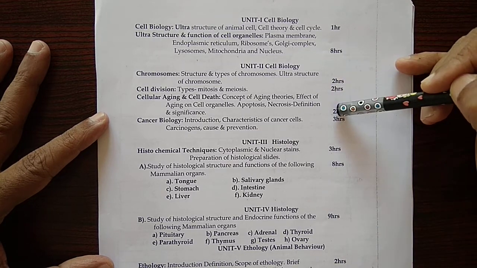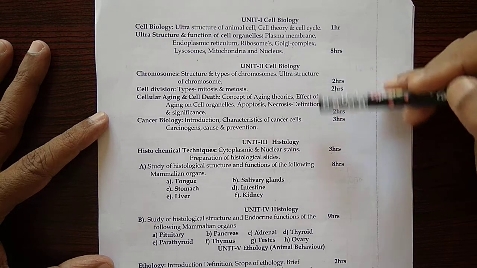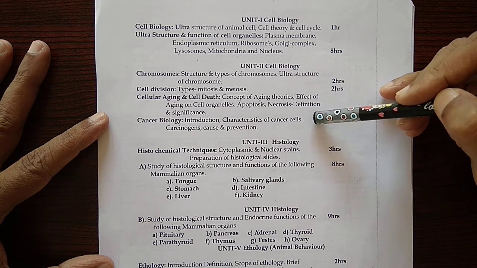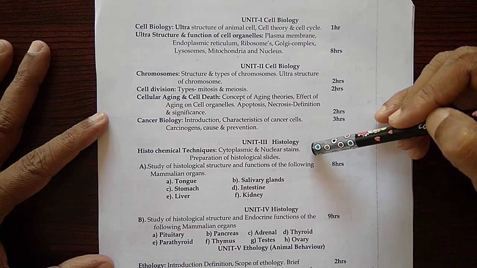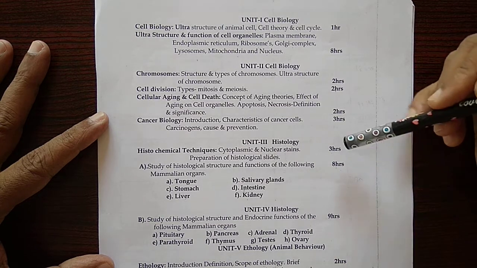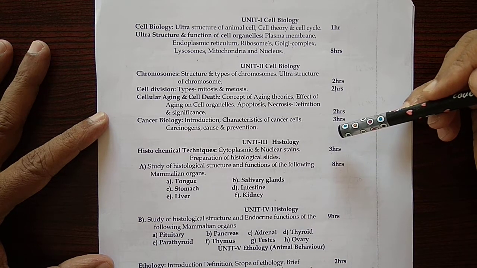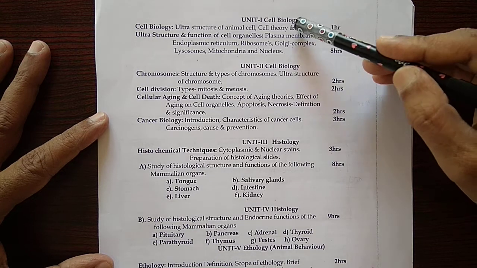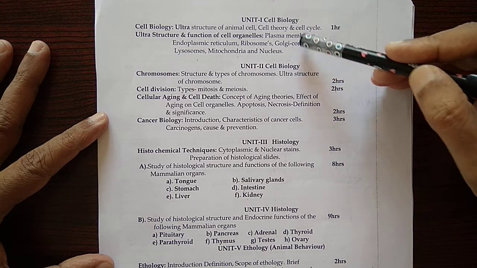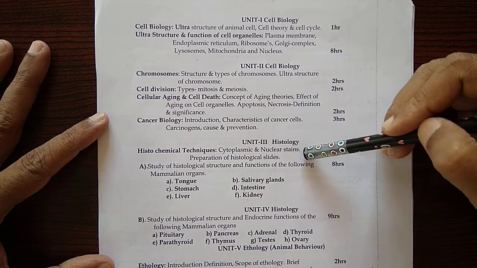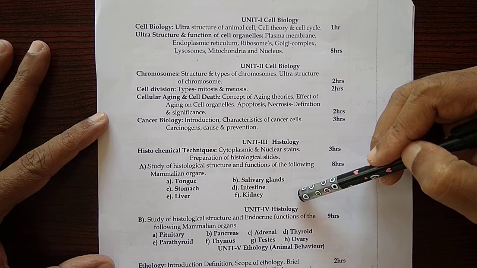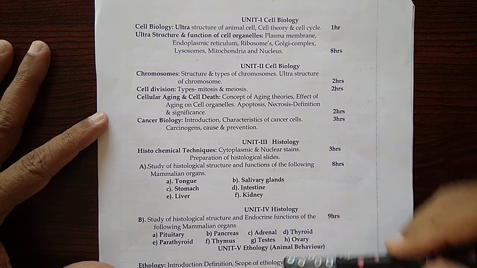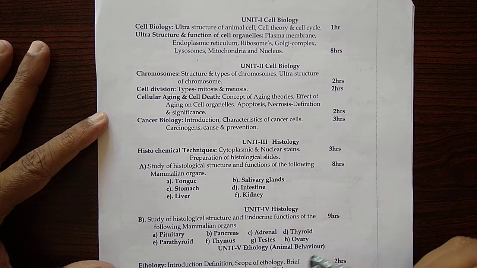In this semester you are going to study 3 different branches of zoology: cell biology, histology, and ethology, animal behavior. First and second units deal with cell biology. Third and fourth units deal with histology, and the fifth unit deals with ethology, animal behavior.